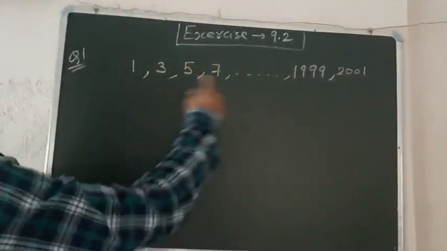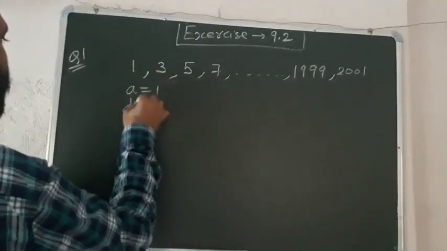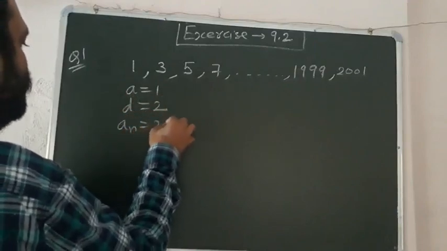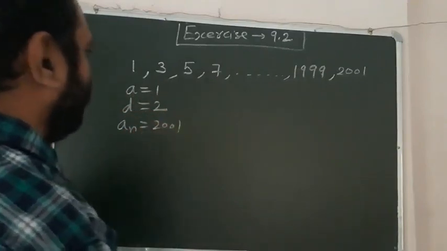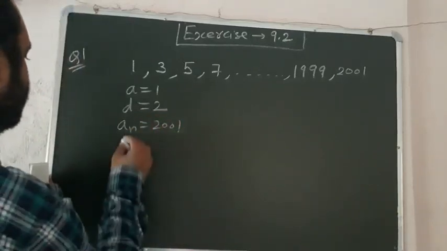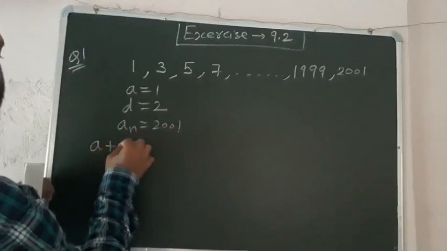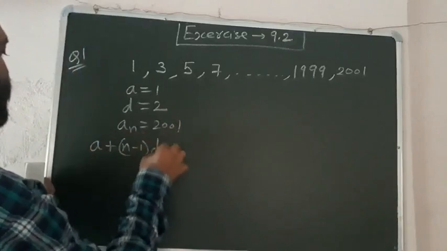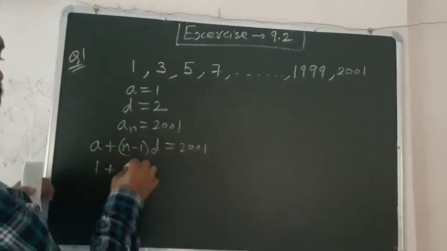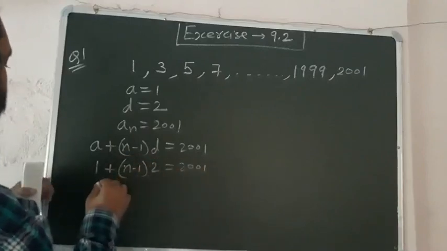Okay ji, as you see this is an AP, so its first term is 1, its common difference is 2, and its last term an is equal to 2001, right? First of all we have to find the value of n here. To find the value of an, you can use this formula a plus n minus 1 into d. It is equal to 2001. So put the value: 1 plus n minus 1 into 2 is equal to 2001. So we will get this.